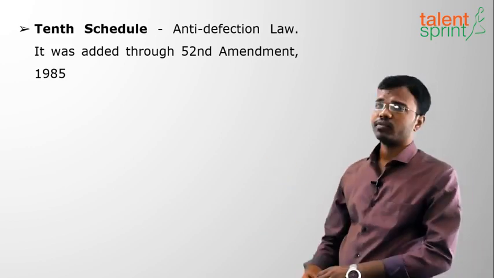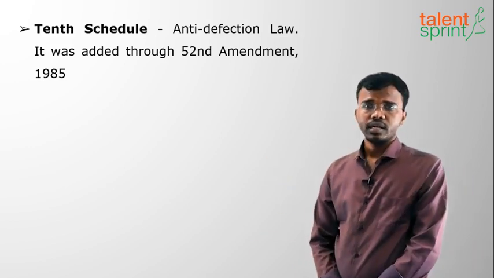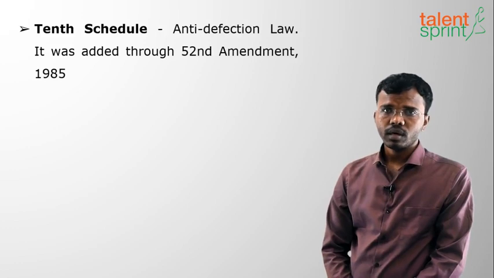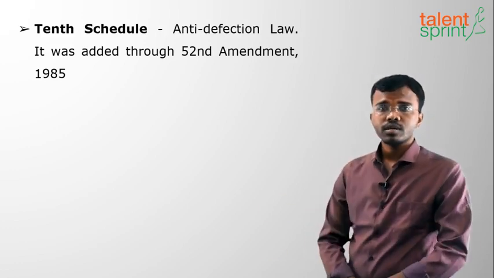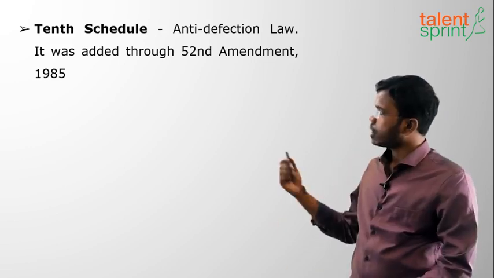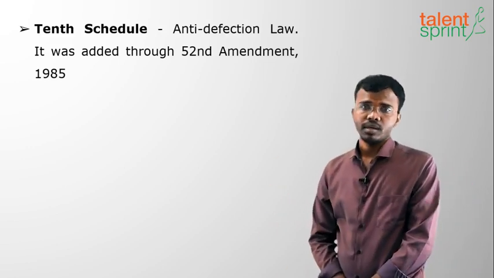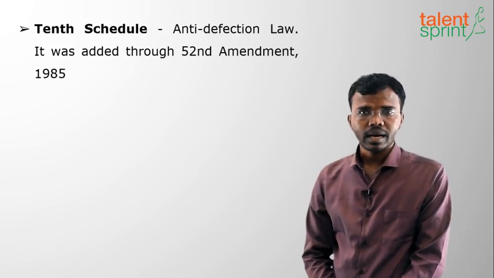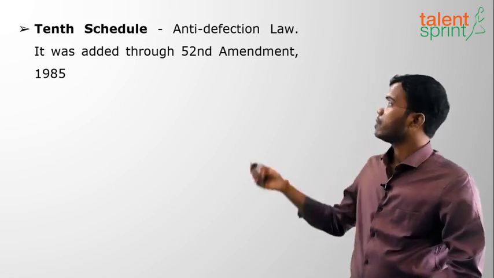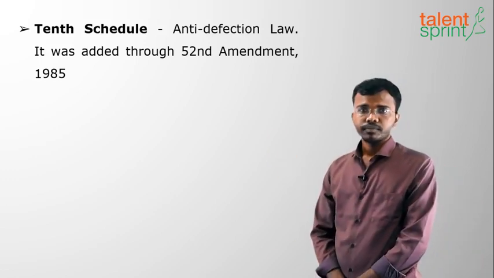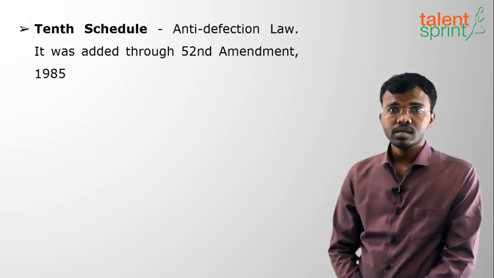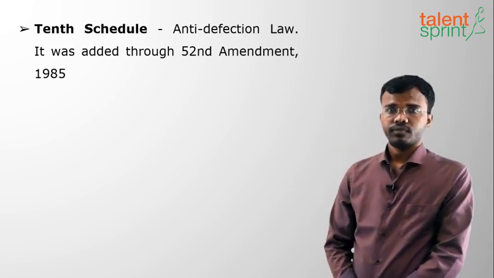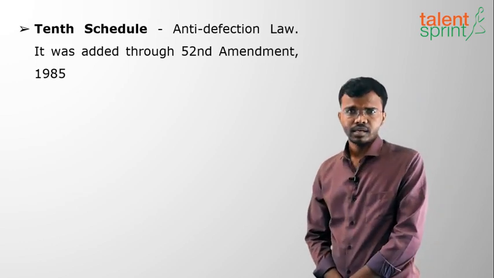There is no time limit for him or her to take a decision. The only exception in anti-defection law is if 2/3 of the members of one party go and join another party, it comes under merger. That doesn't come under anti-defection law. So anti-defection law is dealt with by the 10th schedule, which was added through the 52nd Amendment 1985. It is a very repeated question in many exams.